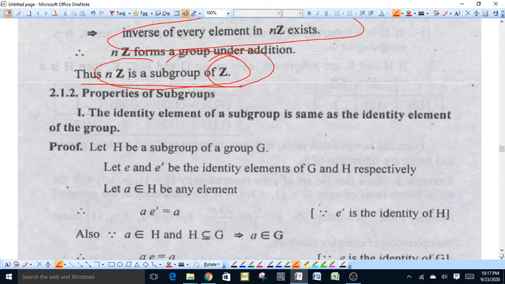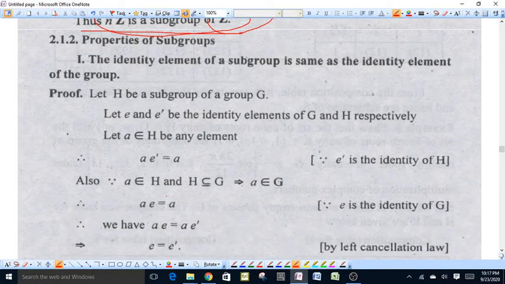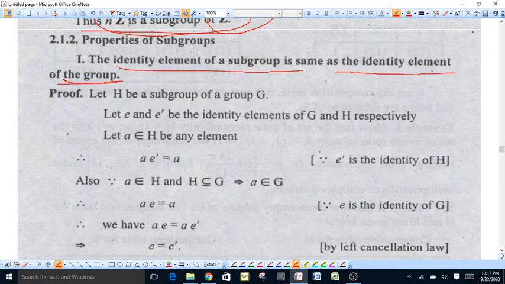Now we study some properties of subgroups. First one is: identity element of a subgroup is same as the identity element of the group. Suppose H be a subgroup of G, and suppose that e and e dash be the identity elements of G and H. Let us suppose that identity elements of subgroup and group are different.